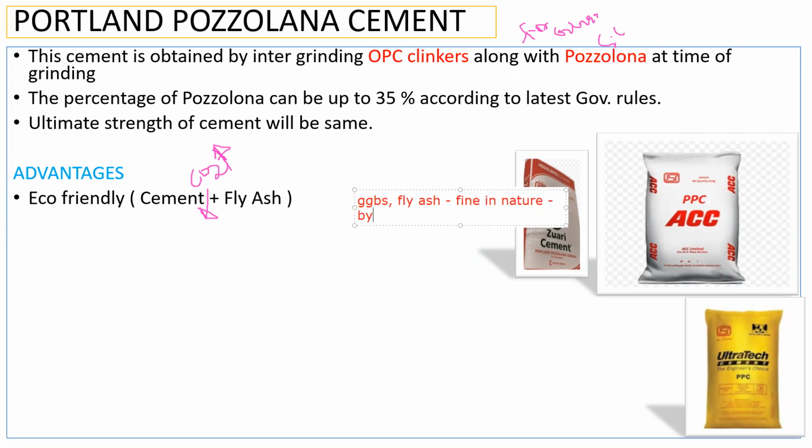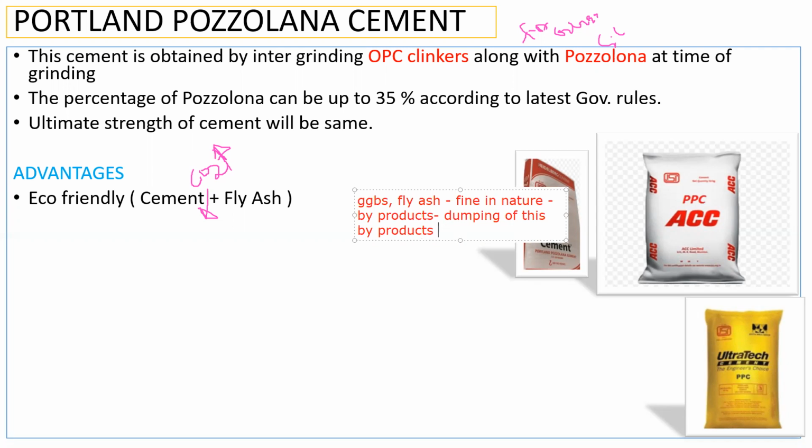They are the byproducts of different industries. The factories manufacturing iron, and the coal industry, do their work, but this is a byproduct of that. They're very fine in nature. So the dumping of these byproducts is difficult, because it requires a huge amount of space for this fly ash and GGBS to be dumped. That is the first problem they have.